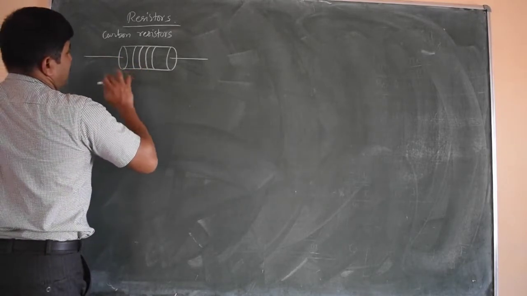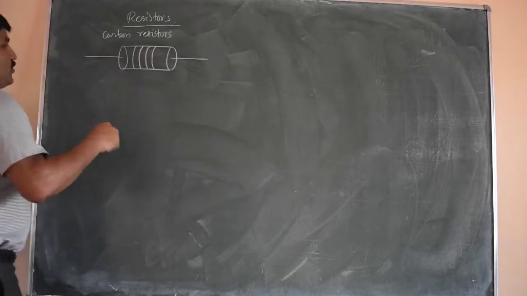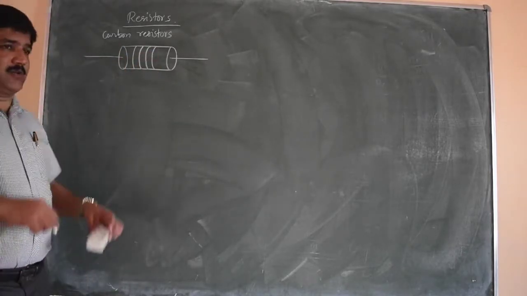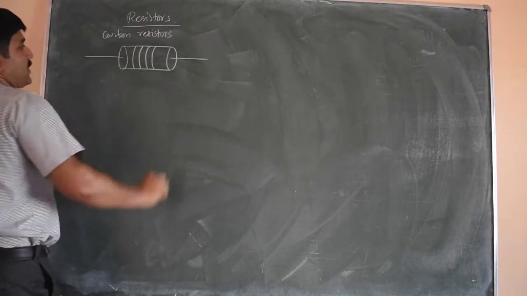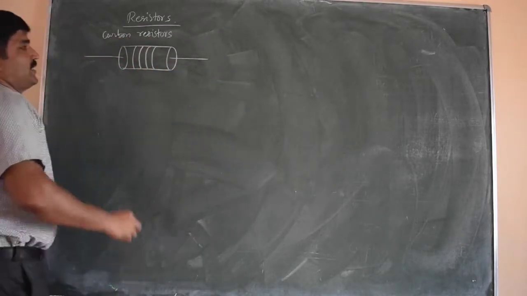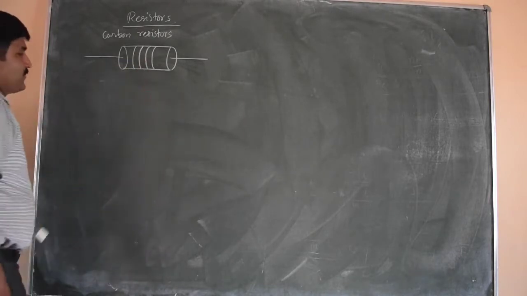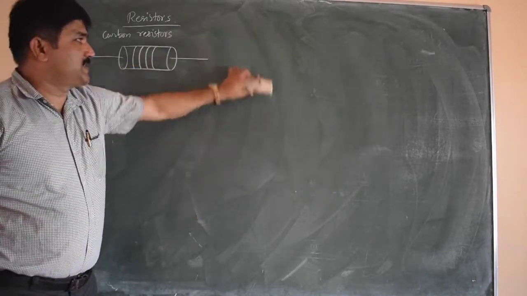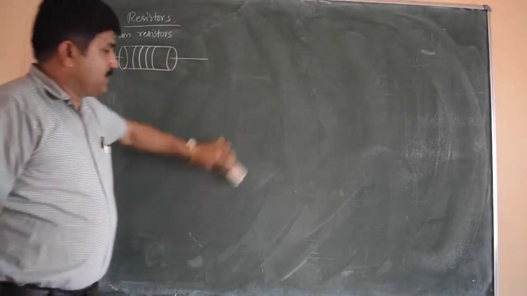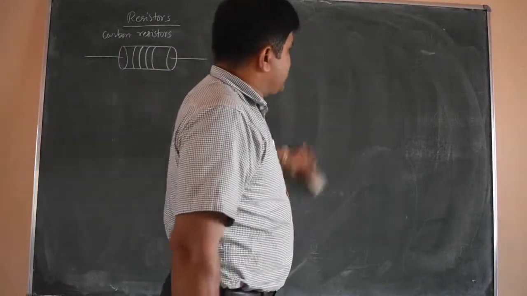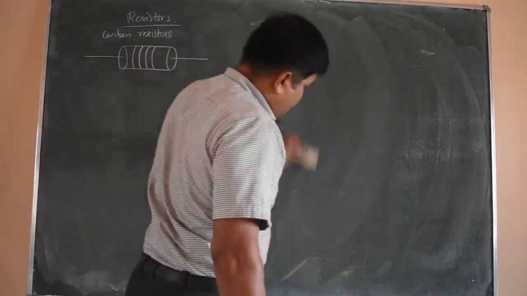Now here is the left end and this is the right end. So the color coding is made such that four coaxial rings will be made on a carbon resistor, tiny objects. It is cylindrical in shape, and four rings are there normally, sometimes three only. So knowing the resistance value of this carbon resistor is done by color coding. Color coding means we have to assign some colors with some values. So for that we make use of one table.